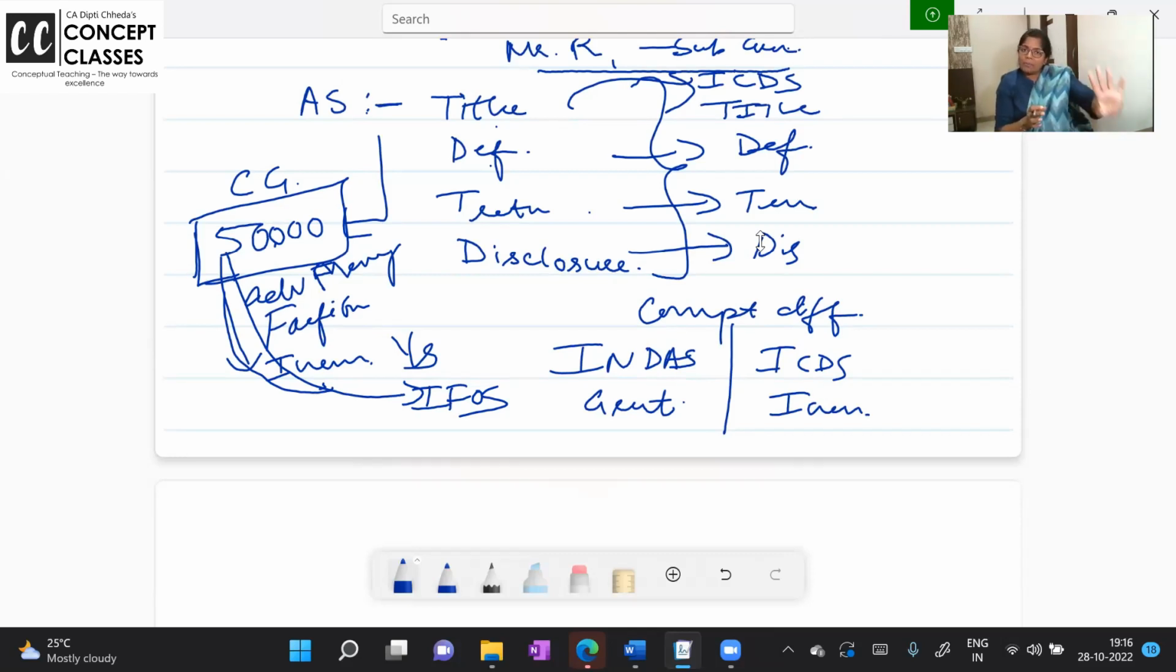Oh, your house was compulsorily taken by the government 3 years back and you fought it and got enhanced compensation: capital gain. Acha, you got interest on the enhanced compensation: income from other sources. So the things are very clear now because of these 10 ICDS.